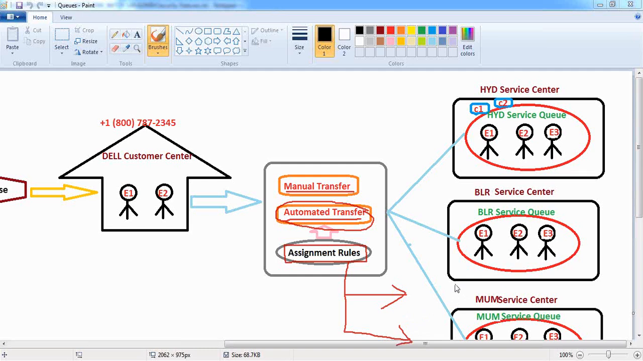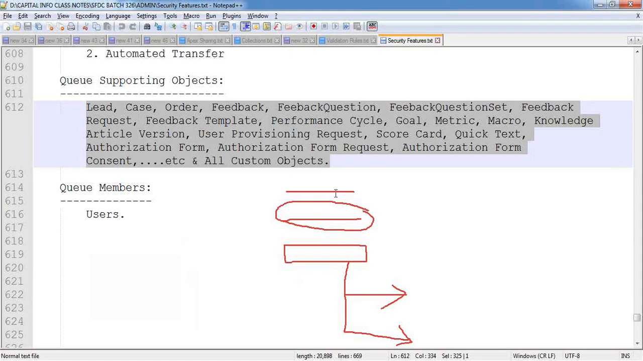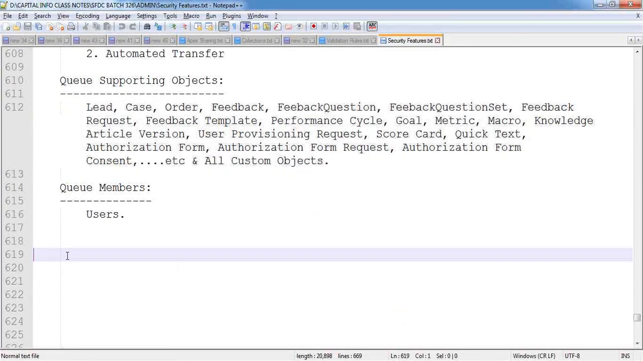Okay, clear? Now, first of all, let me show you practically how we can create the case records. Now let's see practically. So let's make a note over here. Take a use case.